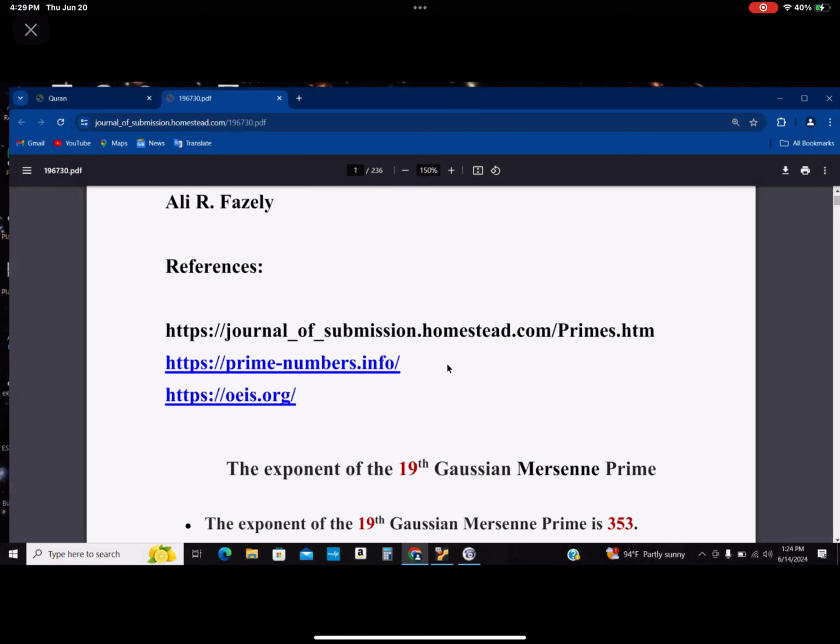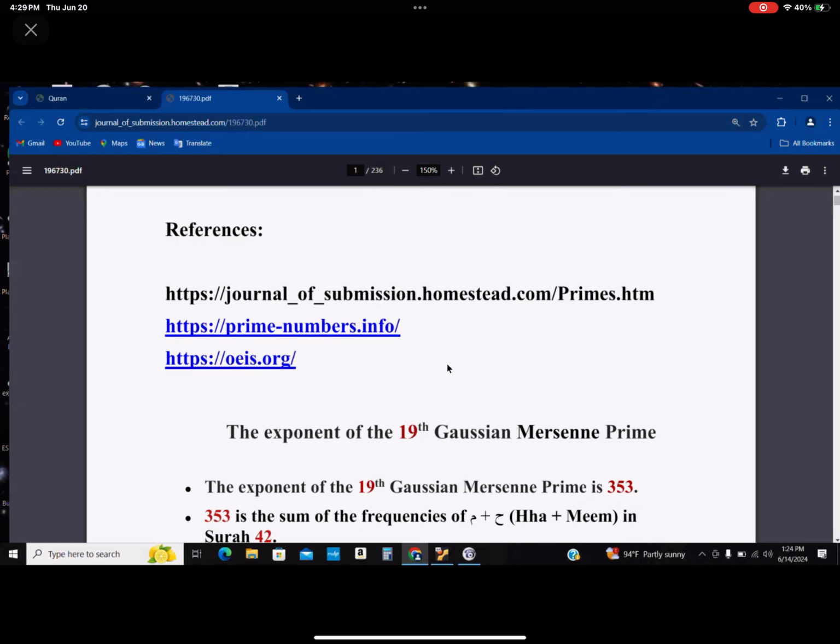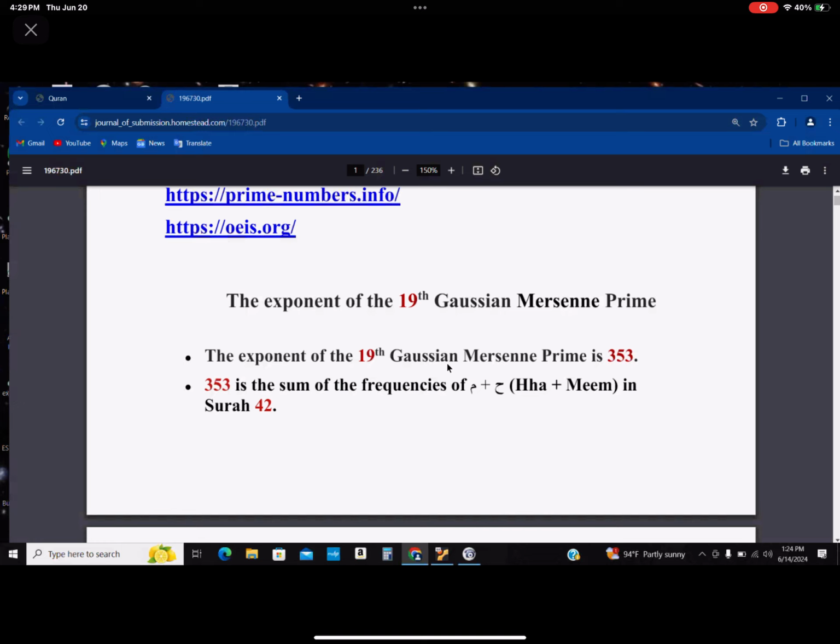Mathematics after that. So I'm going to start today with the exponent of the 19th Gaussian Mersenne Prime. And again, this is online. So actually this link is online right now. Okay, so don't write anything down, please. It's already online. So the exponent of the 19th Gaussian Mersenne Prime is 353. This is just reminders for you.